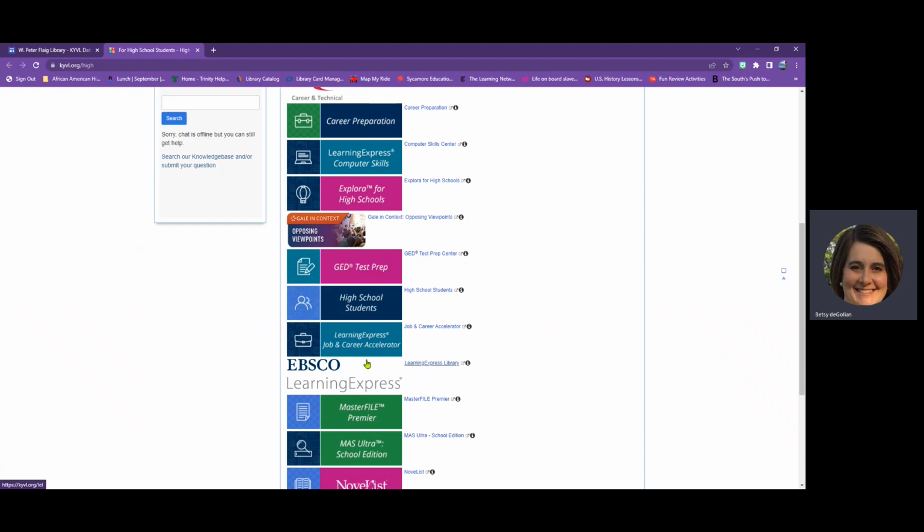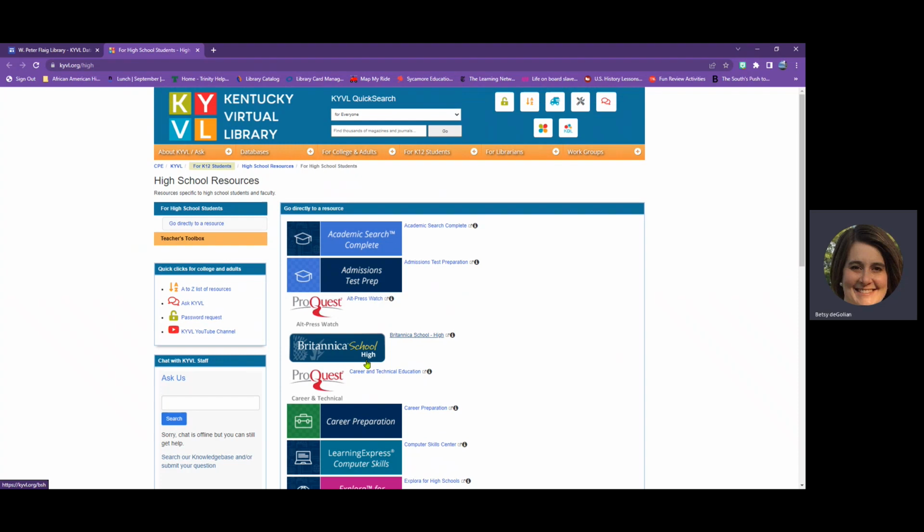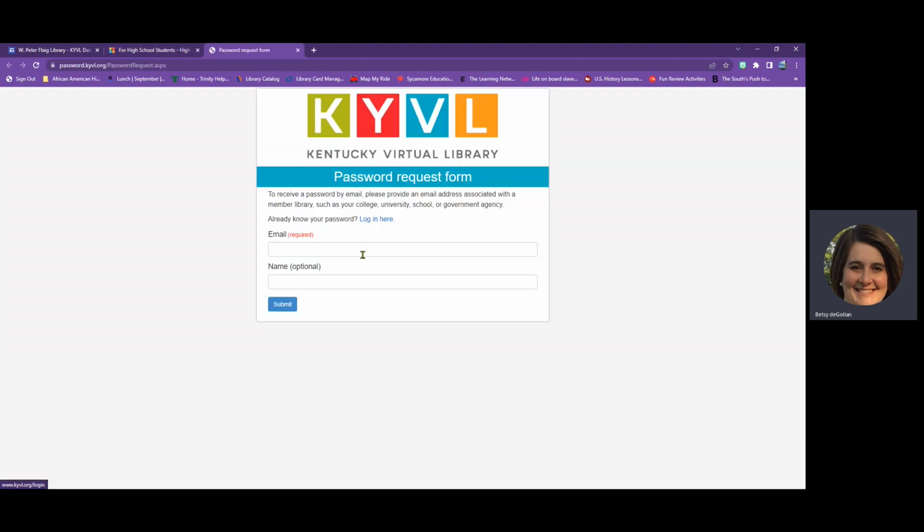If you're connected to Trinity's Wi-Fi, you will not need a password. If you're at home, you will. The password changes every year and is not easy to remember. To get it, you'll click this lock icon at the top right corner, and then you're going to input your Trinity ID number and email, or your Trinity email address, which is your ID number at trinity.rocks. You're going to click submit, and it's going to email you our username and password.